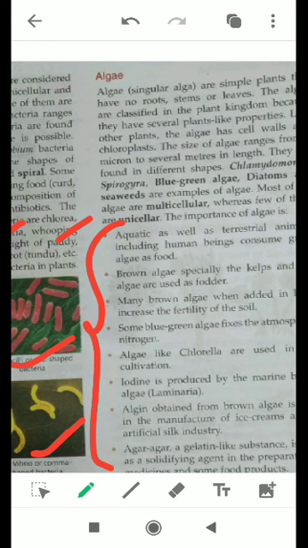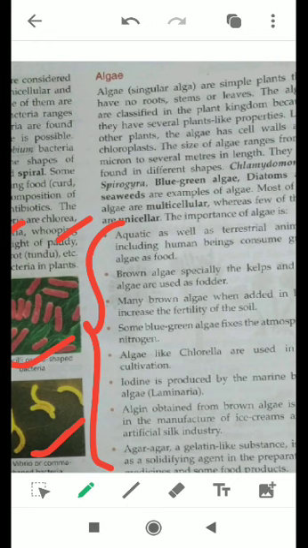Okay, so there are many uses of algae. They can be useful as well as harmful, means they can produce eutrophication or algal bloom. What is eutrophication? Students, eutrophication is the depletion of the oxygen present in a water body by the growth of algae, and that is called eutrophication. So in eutrophication, the aquatic plants start dying in that particular area and the water becomes dead. So eutrophication causes the water to become dead.